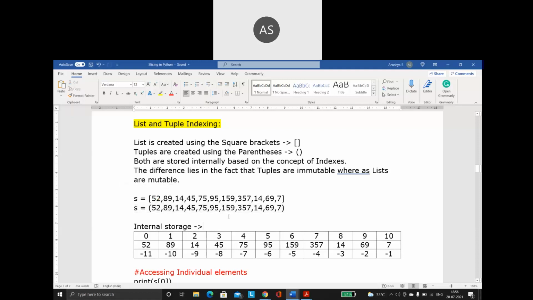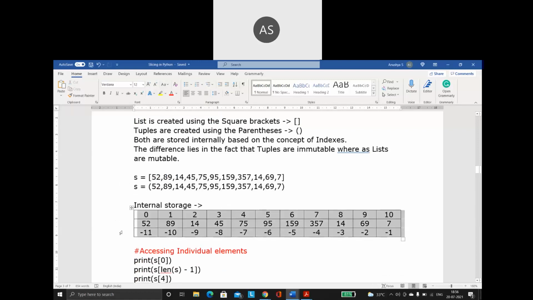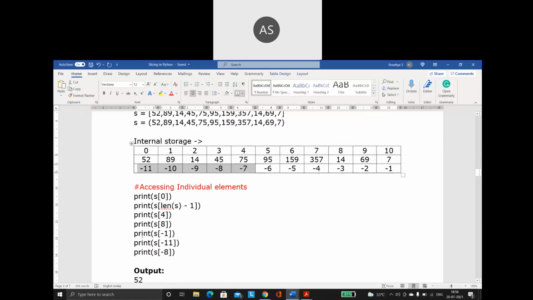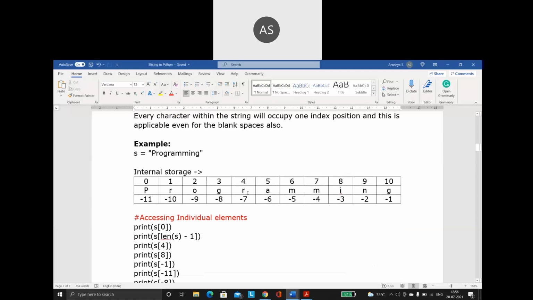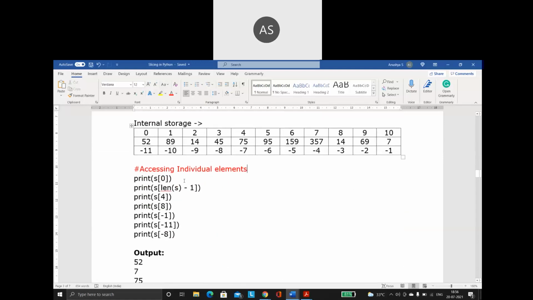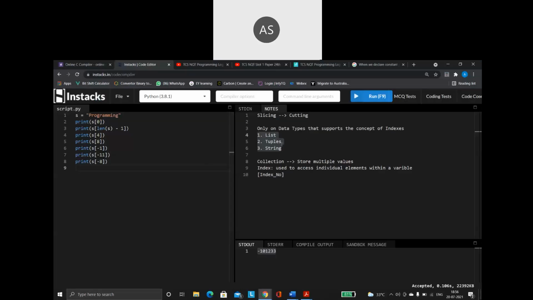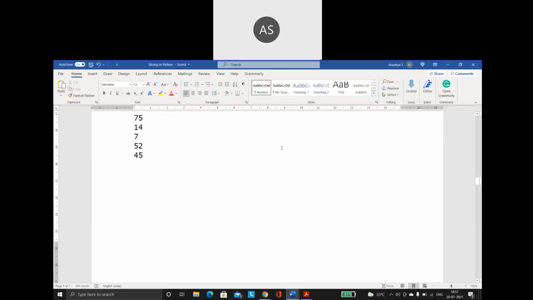So again remember, whether it is a list or a tuple, it is going to be internally stored in the same manner. Both are index based. So both will have positive indexes and both will have negative indexes also. And when I access the data, it is going to work in the same way as my string. No changes in that. So this is the concept of indexes. As I said, these are the three data types which support indexes.